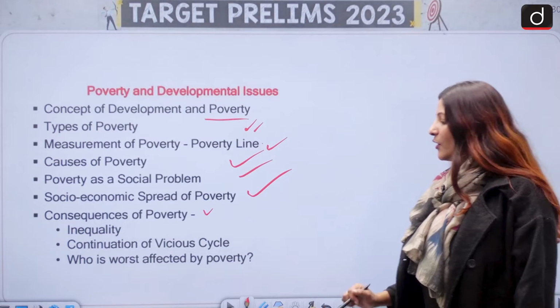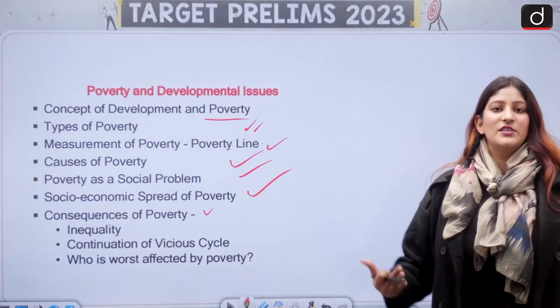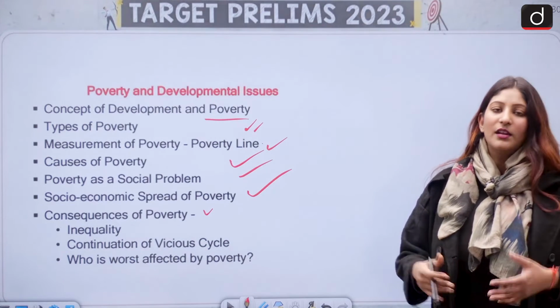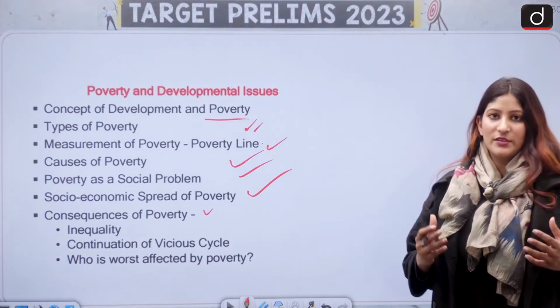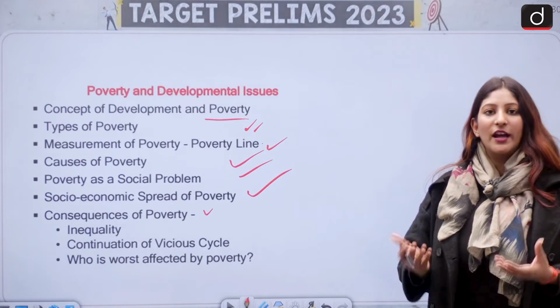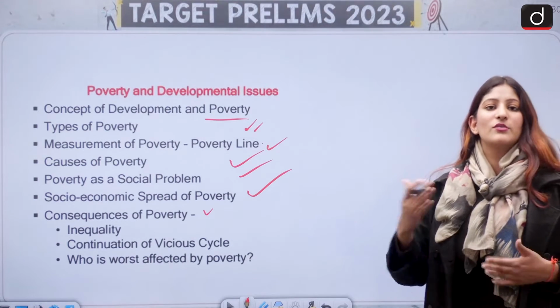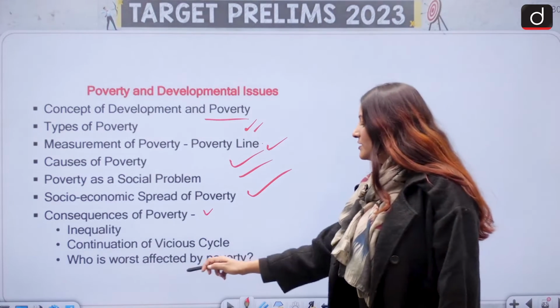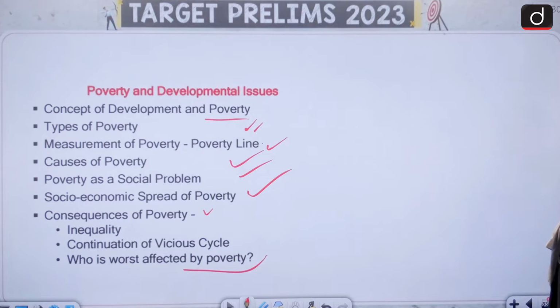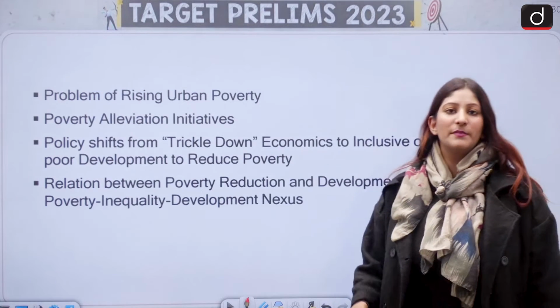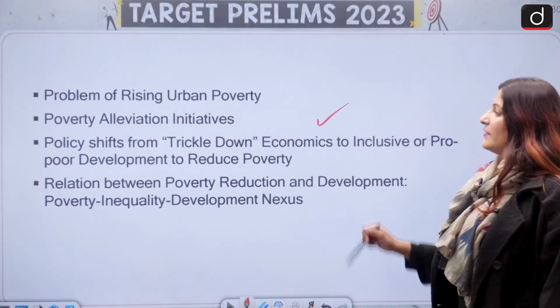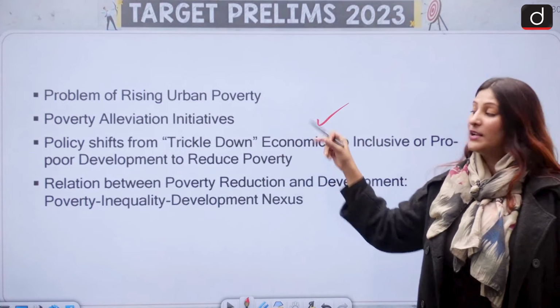Consequences of it, inequality, continuation of vicious cycle, because poverty is a vicious cycle. If you are poor, you do not have resources to take yourself out of that poverty, your children will be poor, and so on and so forth. Who is the worst affected by poverty? Okay, moving ahead, problem of rising urban poverty. Then poverty elevation initiatives important for pre and mains both.